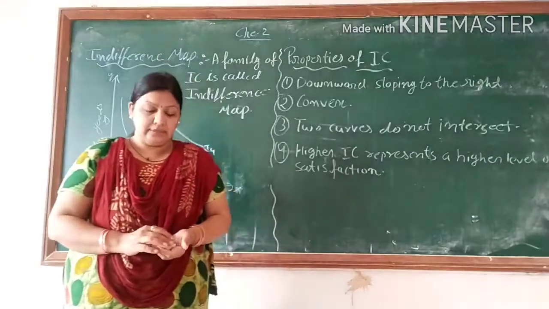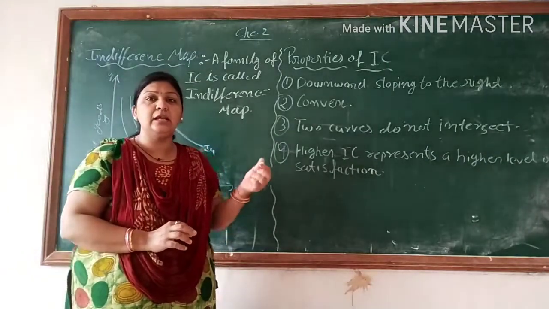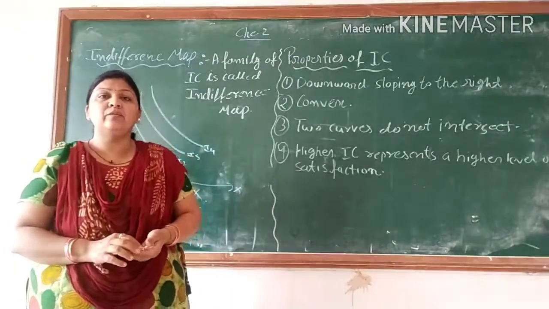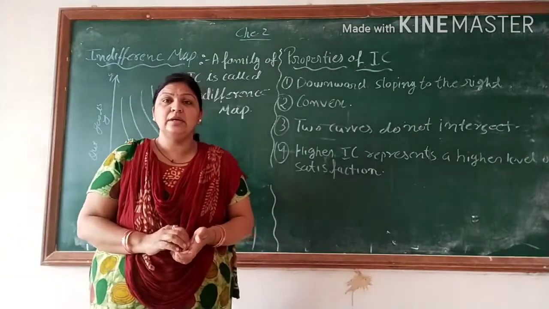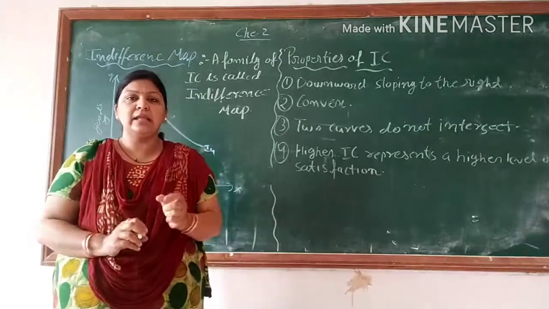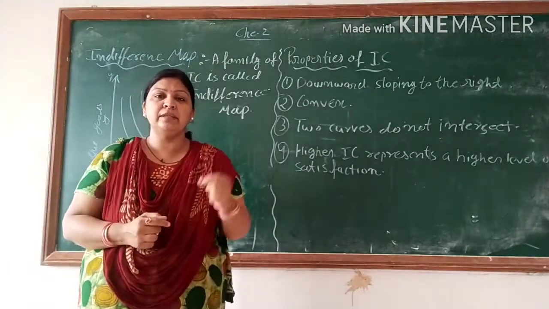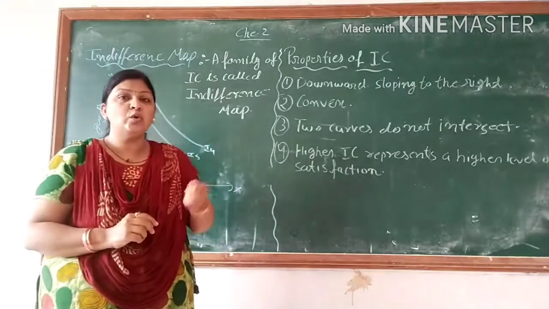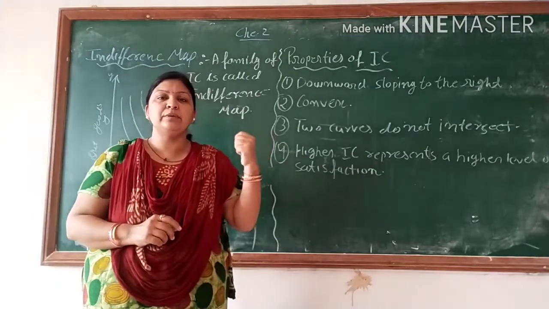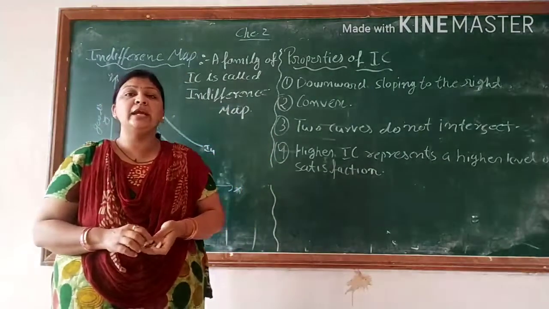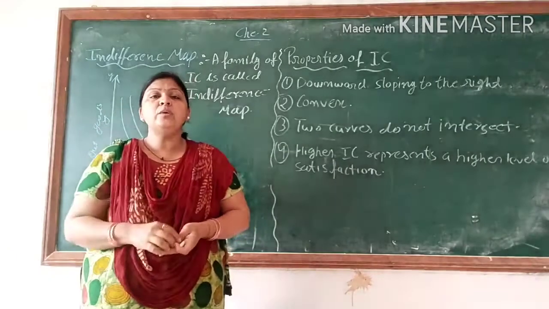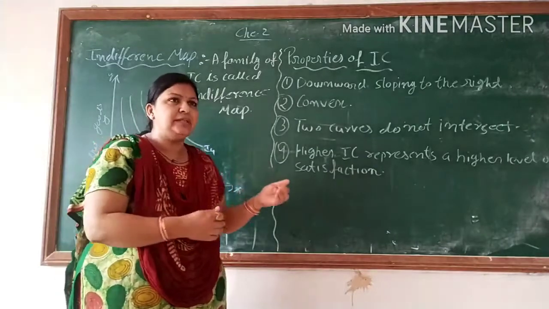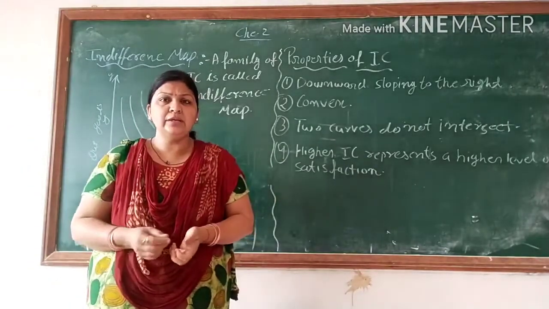Good morning, students. Today we will start the indifference map topic. Before that, we had seen what an indifference curve is. What is an indifference curve? That is the inverse relationship between the consumption of good Y and good X. Clear? So that is the inverse relationship between good X and good Y. So we had the downward sloping indifference curve. Already we had seen what the indifference curve is, which type of indifference curve we can use.